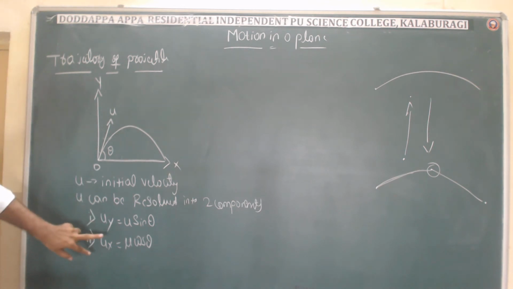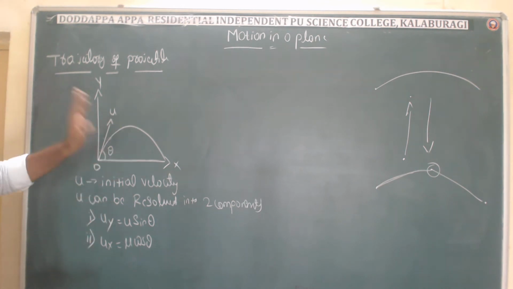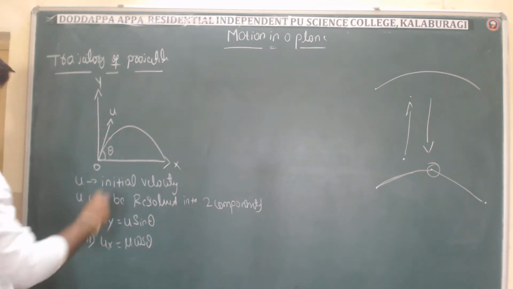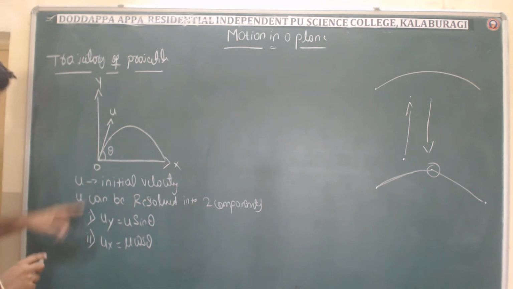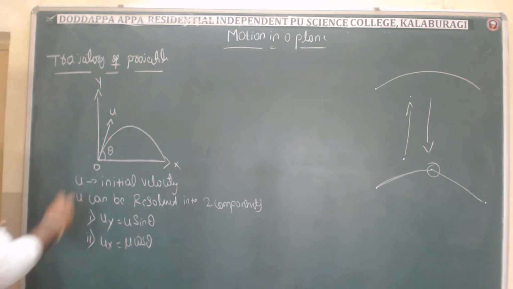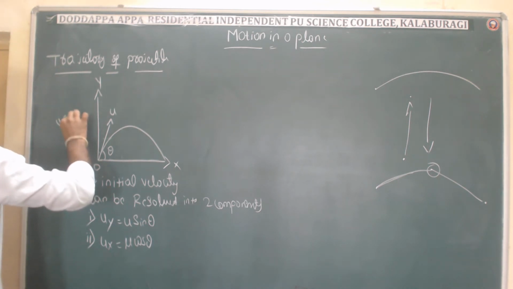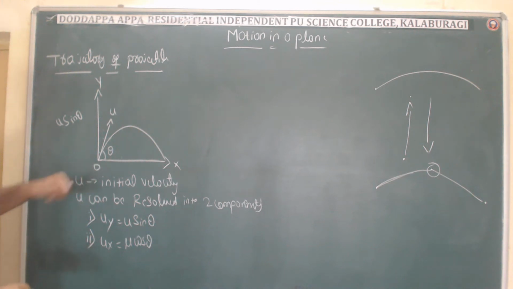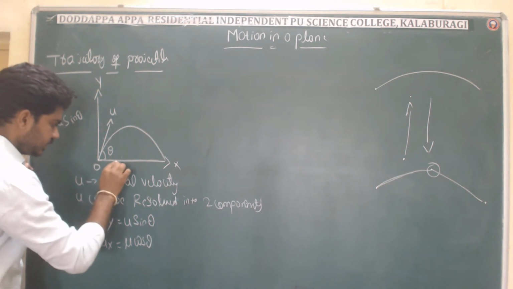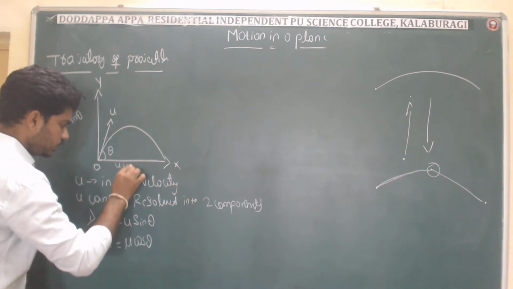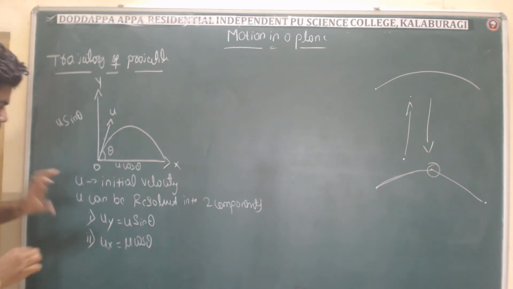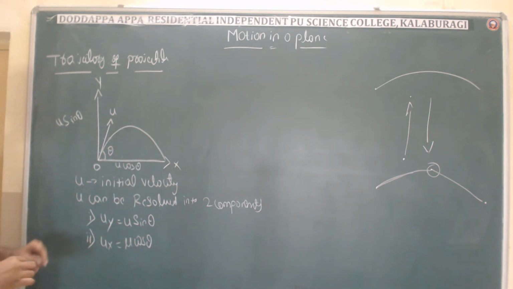It means these two are the velocities along the y-axis and x-axis. I will write this in the diagram: for the y-axis it is u sin theta, and similarly for the x-axis it is u cos theta. Now we have resolved the velocity into two components.